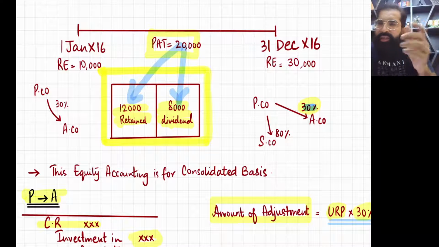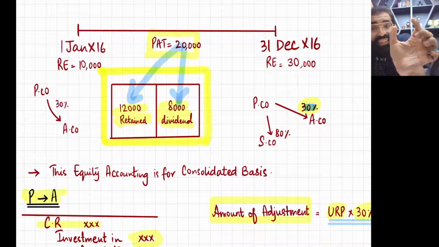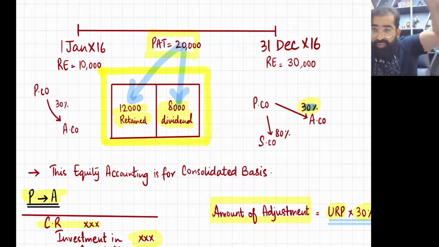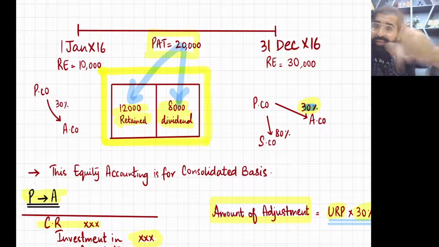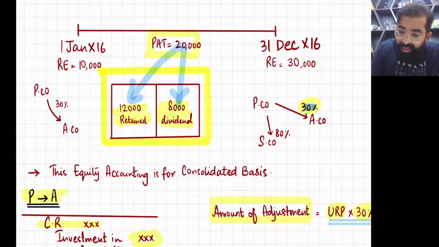But in equity accounting, we just pick this complete profit after tax, multiply it by 30%, and book it as the income of the parent company. I have just taught you complete profit after tax means this big box.